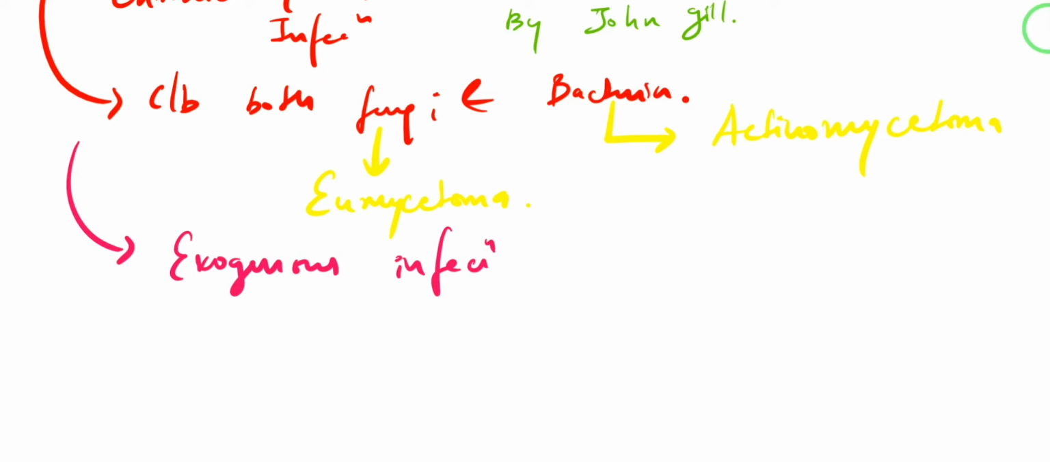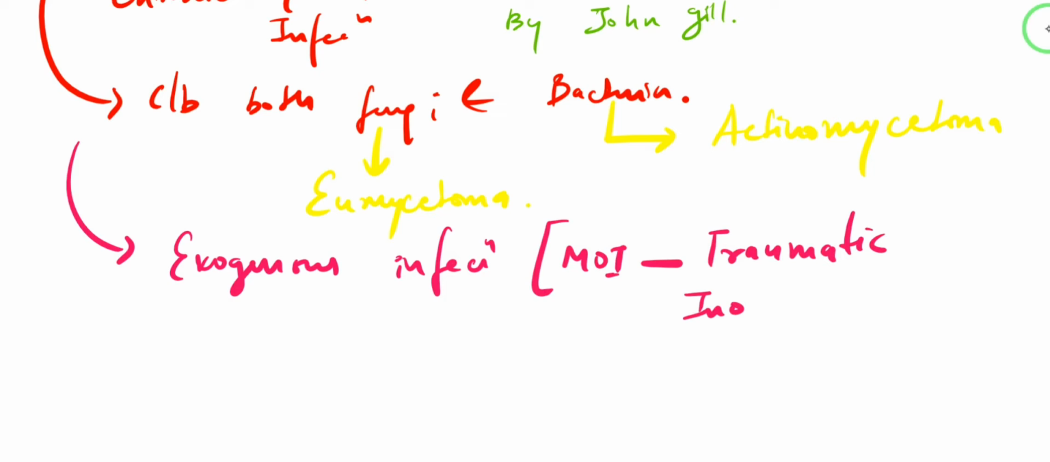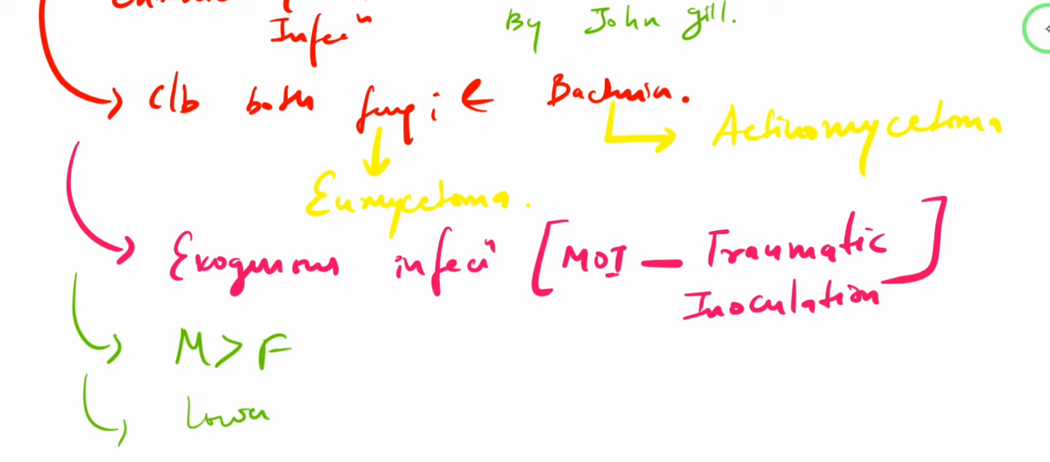And how do we get the infection? The mode of infection is traumatic inoculation, like in sporotrichosis. So there is some trauma with an object contaminated with these fungal spores or bacteria, and then we will get the infection. This infection is more commonly seen in males as compared to females, and the lower limb is most commonly involved. It can involve other parts of the body as well, but the lower limb is the most common one involved.